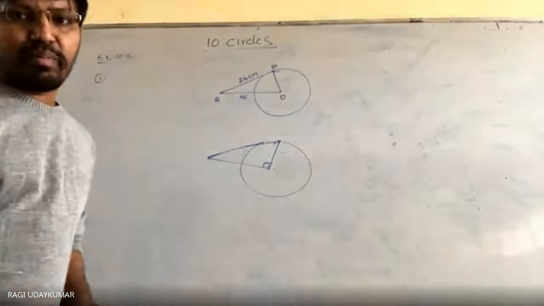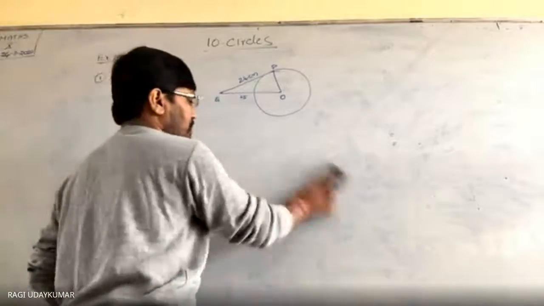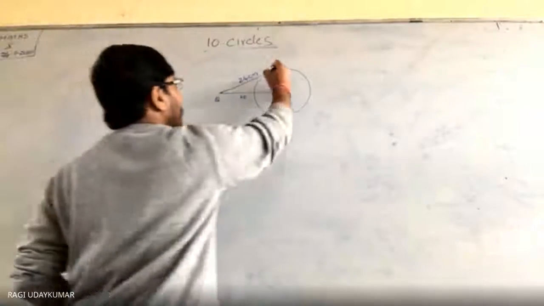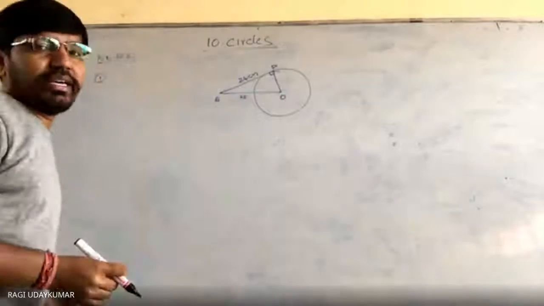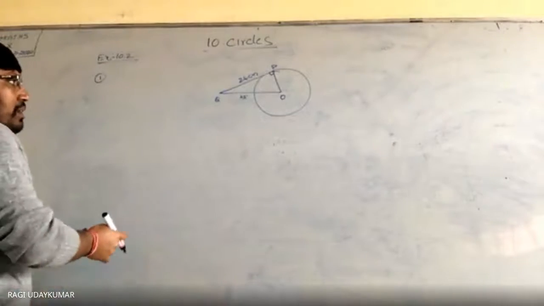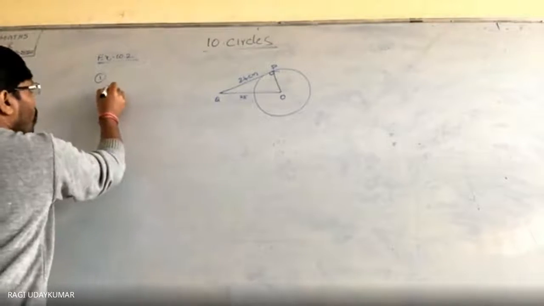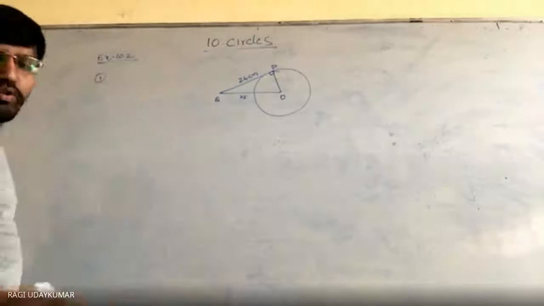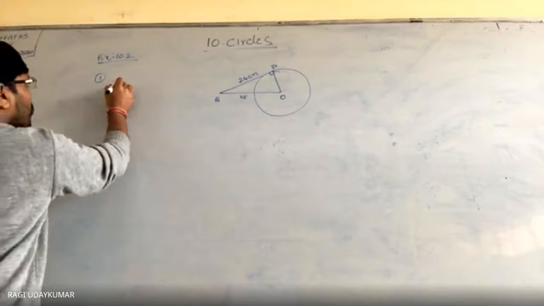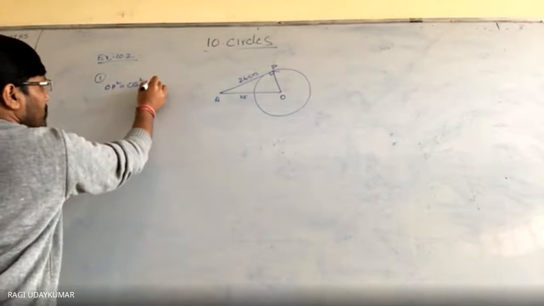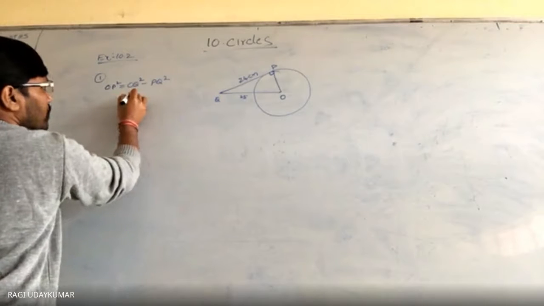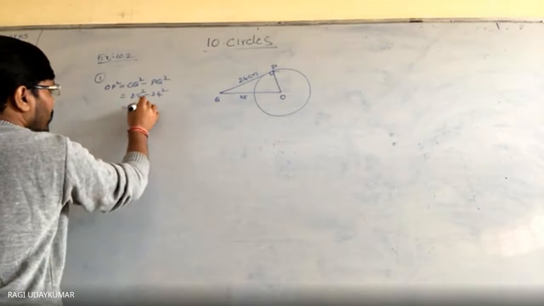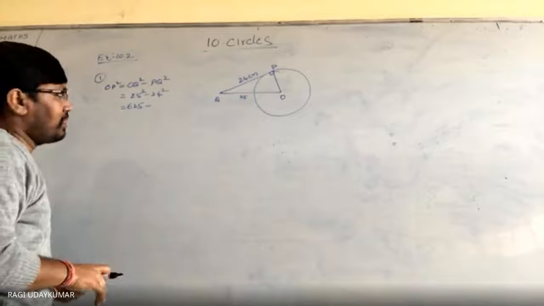You know the property: the radius is perpendicular to the tangent. So now this angle is 90 degrees. Very simple question. Apply the Pythagoras theorem. In this, what is the hypotenuse? OQ is the hypotenuse. We need to find OP. So OP square is equal to hypotenuse square minus PQ square, which is 25 square minus 24 square, which is 625 minus. What is 24 square?